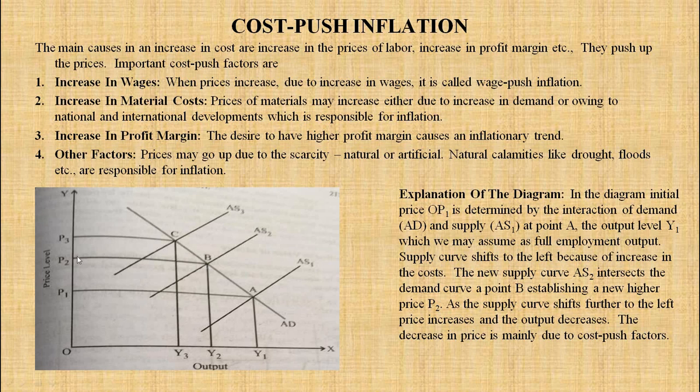Price is rising. Again the supply curve shifts to the left, that is AS3, and prices also rise to OP3. So this increase in price is mainly due to cost push inflation. The price is rising from OP1 to OP2, OP3. So this is what is called cost push inflation.